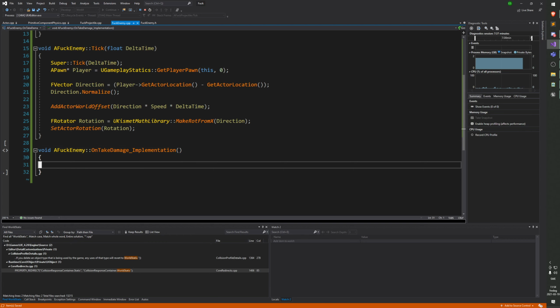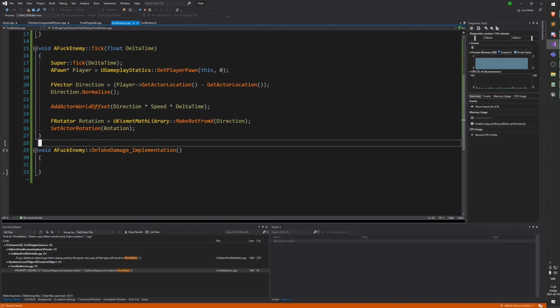The reason for this, actually, can someone guess why we need to do this? Because we don't know if it's been overridden by blueprints, but the engine does. So the engine will take the on-take damage function and will decide whether or not to call us. Is it something like that? Very smart. Yes, that is exactly what's happening.